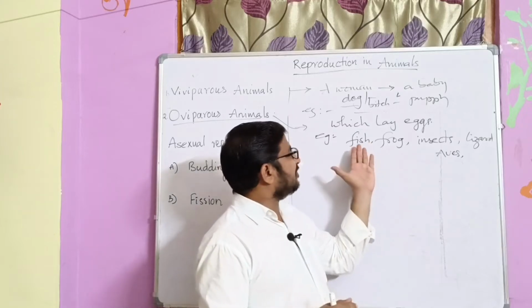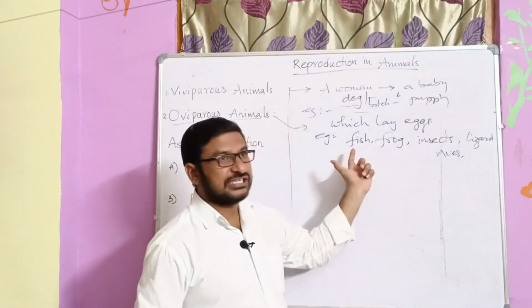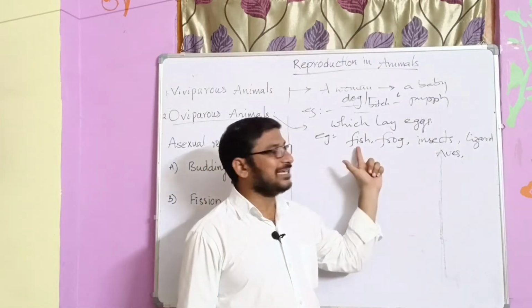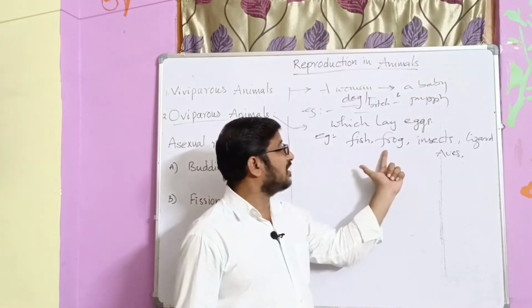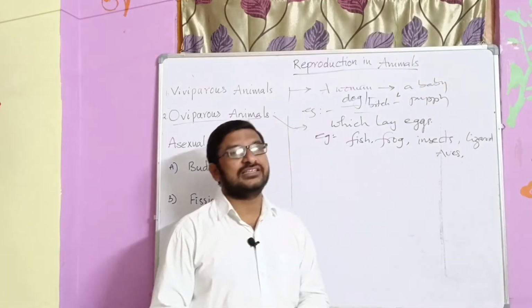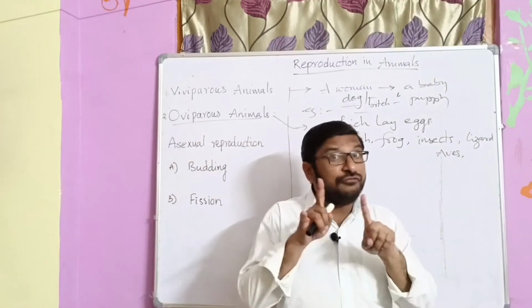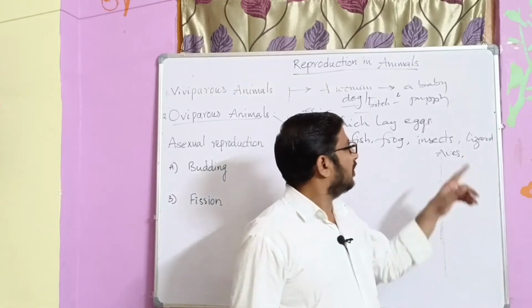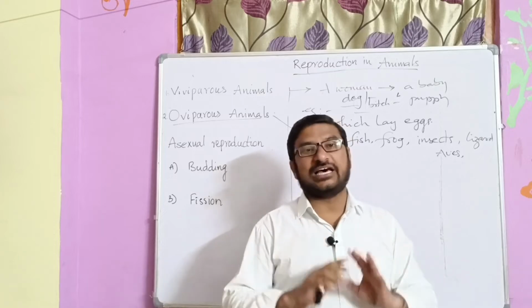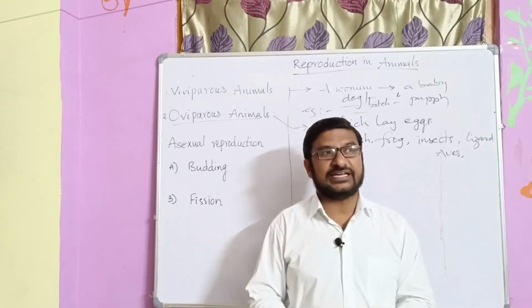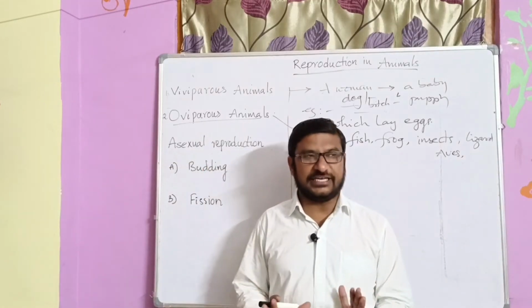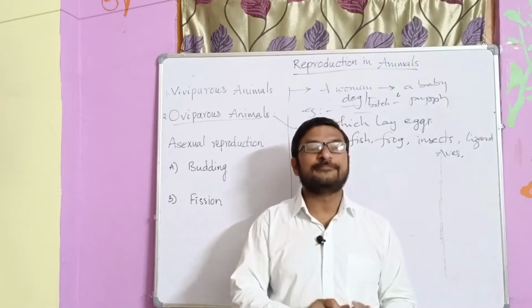For example, fish does not have hair on its body, and there are no external ears. Frogs, insects, lizards, aves and so on do not have external ears. Aves have feathers but not hair. Lizards have only scales. On snakes, scales are present but hair is not present. So we can distinguish oviparous and viviparous animals very easily.